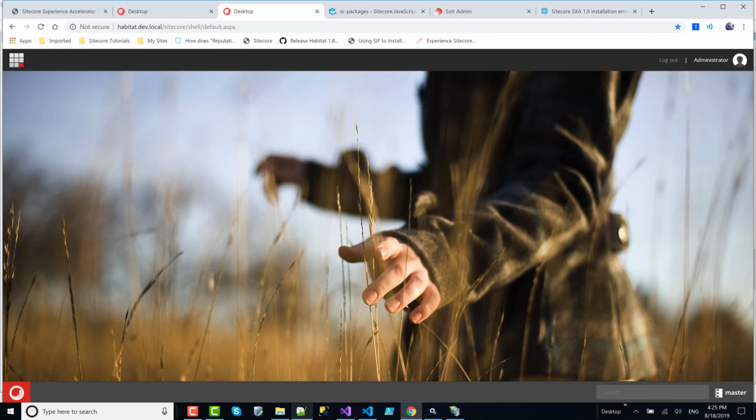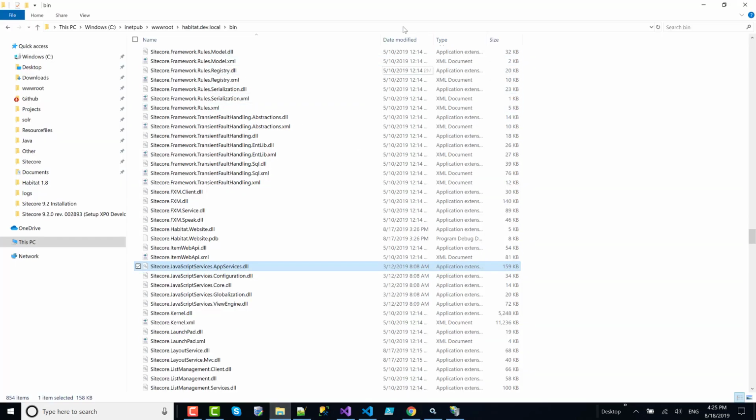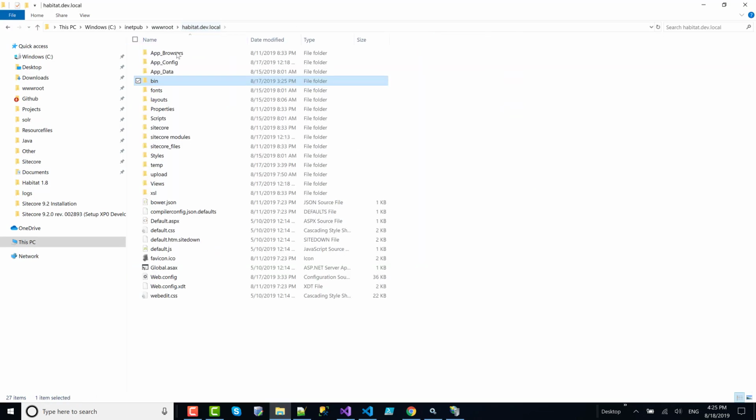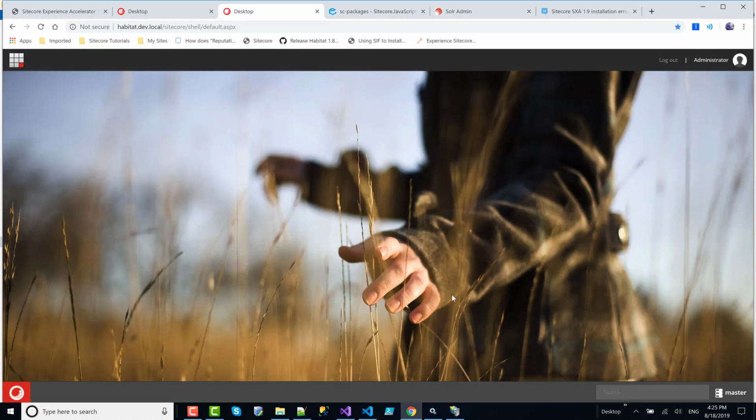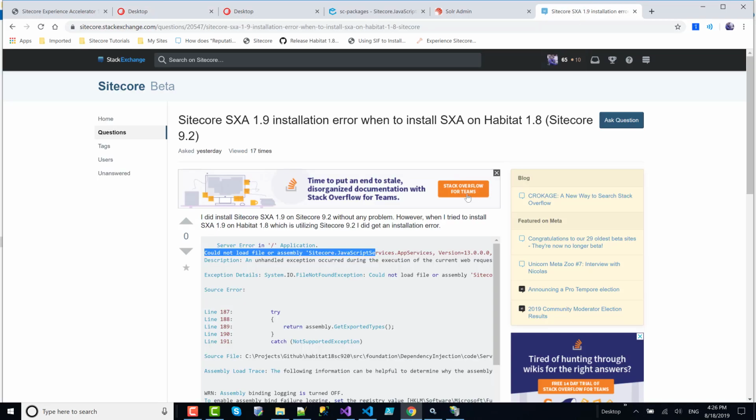So then I went to the log files inside Habitat Devlog, and I noticed that SXA was downloaded successfully. I compared the log files with the dev local instance, where I didn't have any issues at all. So SXA was installed, but somehow it could not find this